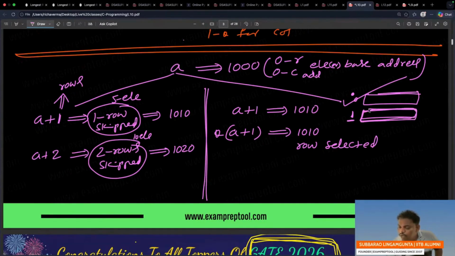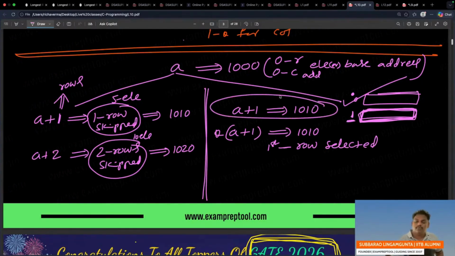When you say star, now you are at 1D. From now onwards, the 1D drama will start. So star of A plus 1 means 1010. First row selected. In whichever row you are, that row is selected. Till now the row was not selected, only skipped. When you say star, that row is selected. Inside this row only you can go from now onwards. This also prints 1010, but the meanings are changed.